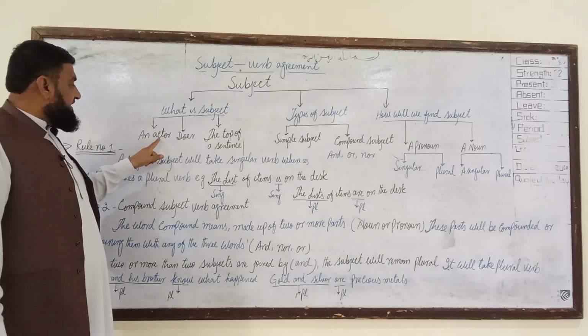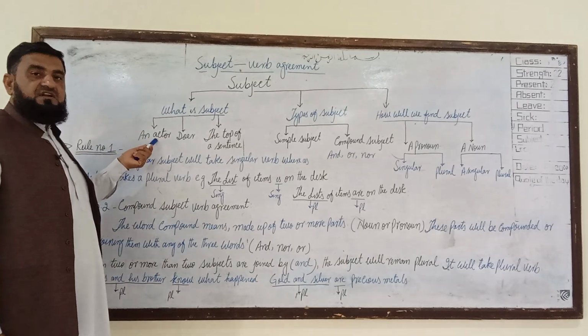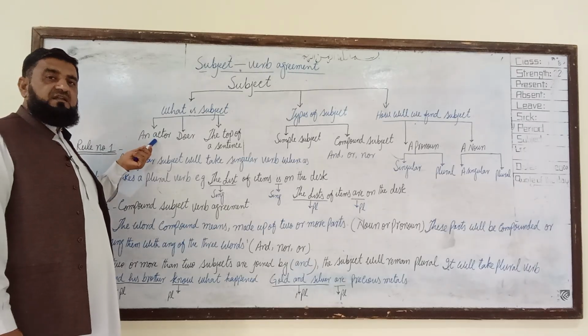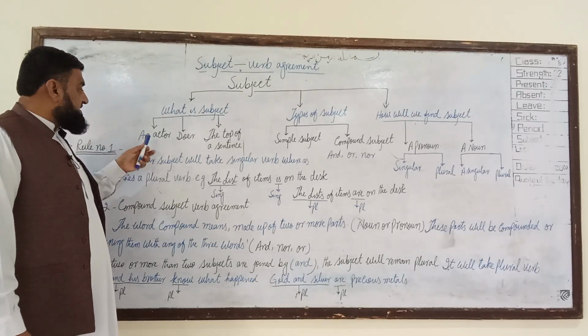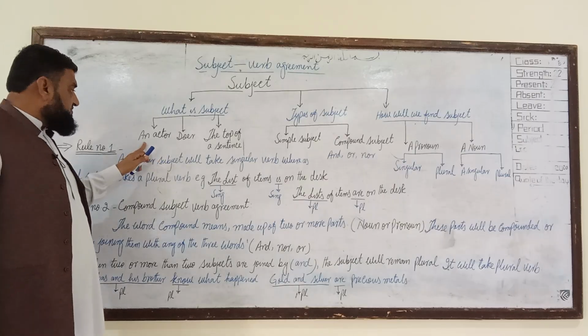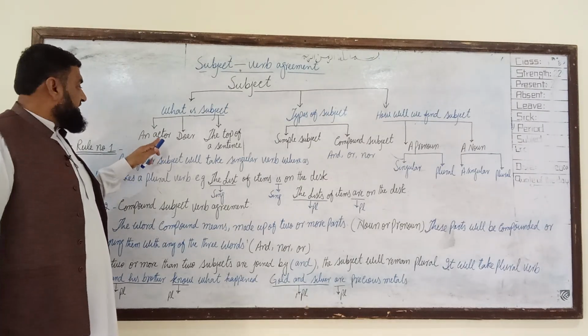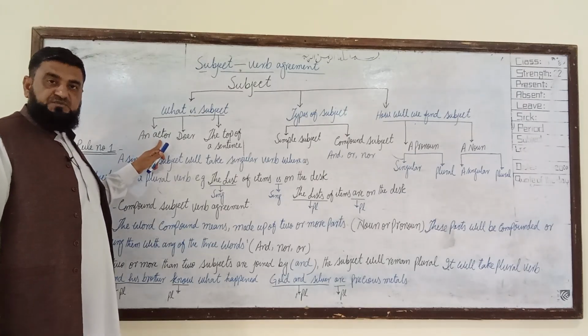Subject is called an actor of a sentence. Why is it called an actor of a sentence? Because it acts just like an actor. The action which is taken within the sentence will be taken by the subject.